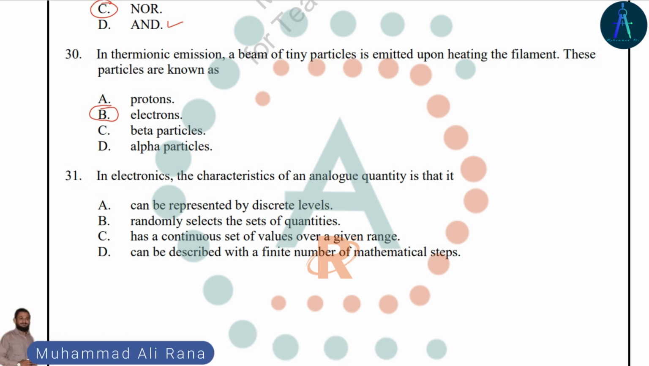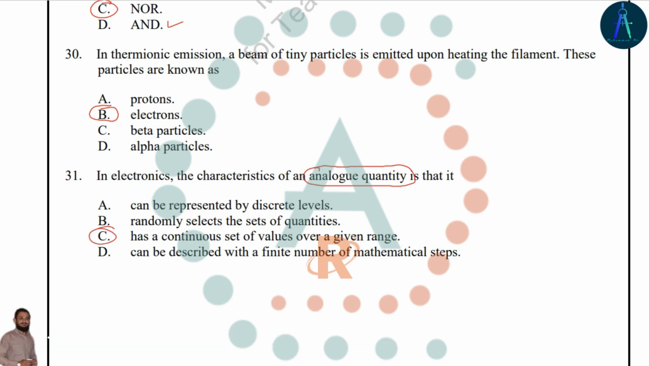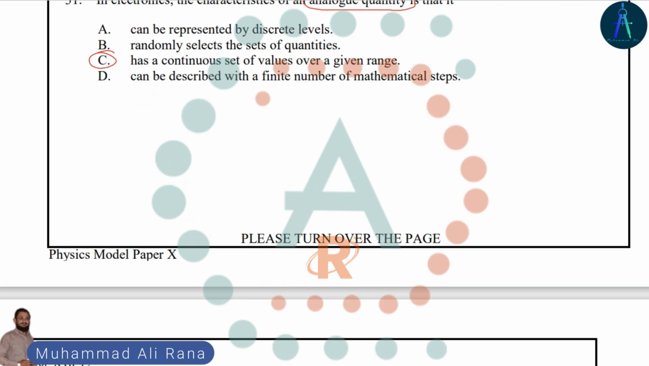In electronics, regarding the characteristics of analog quantity, analog quantities are those that change continuously over a given range of time. Option C of this question is the right answer.